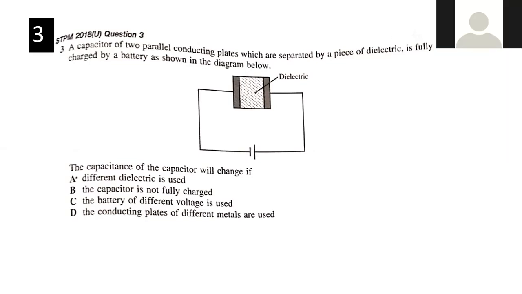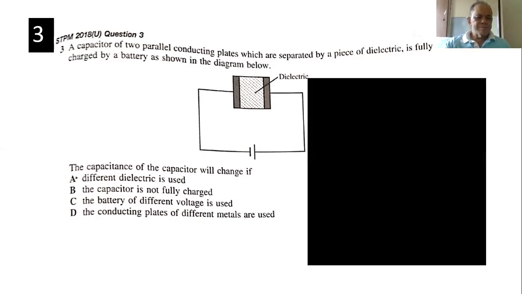A. Given dielectric is used, true. Capacitor is not fully charged. Capacitance doesn't change whether it's charged fully or not, it's still the same.